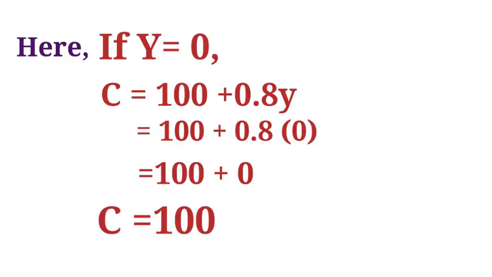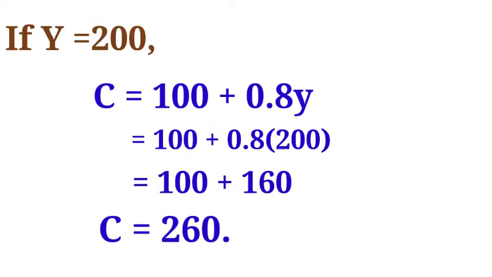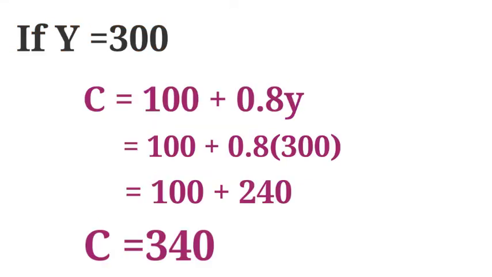If Y is equal to 0, C is equal to 100. If Y is equal to 100, C is equal to 180. If Y is equal to 200, C is equal to 260. If Y is equal to 300, C is equal to 340. So MPC is equal to delta C by delta Y is equal to 0.8.